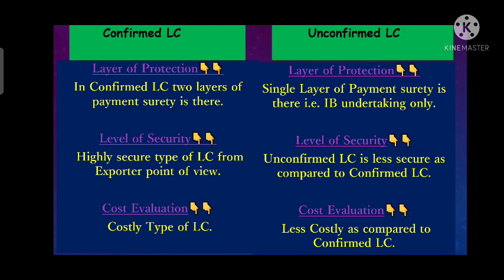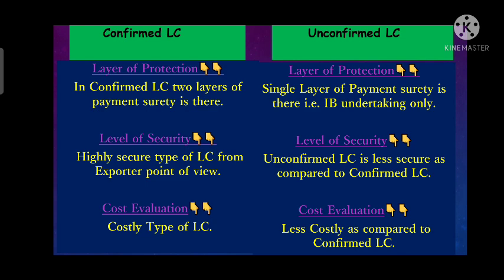Now we will discuss confirm LC with the unconfirmed LC. As I mentioned, confirm LC is that LC where the confirmation is added by the confirming bank. So here I can say that in confirm LC there are two layers of payment sureties or two layers of payment protection. Means one is the undertaking of issuing bank and second is the undertaking of confirming bank.